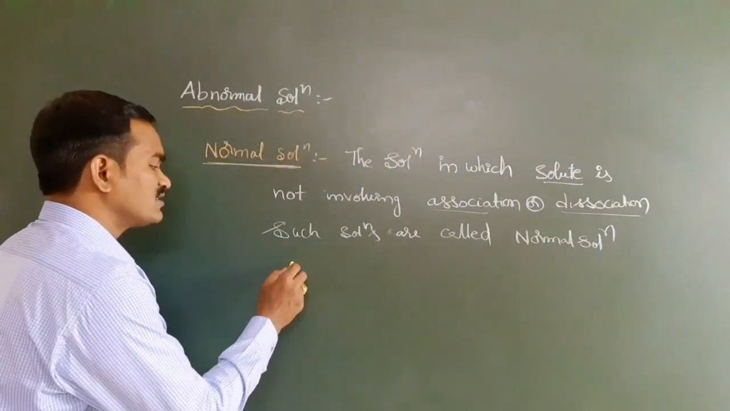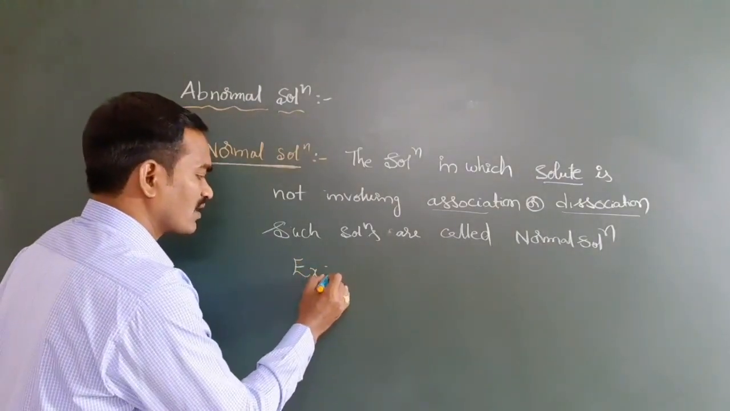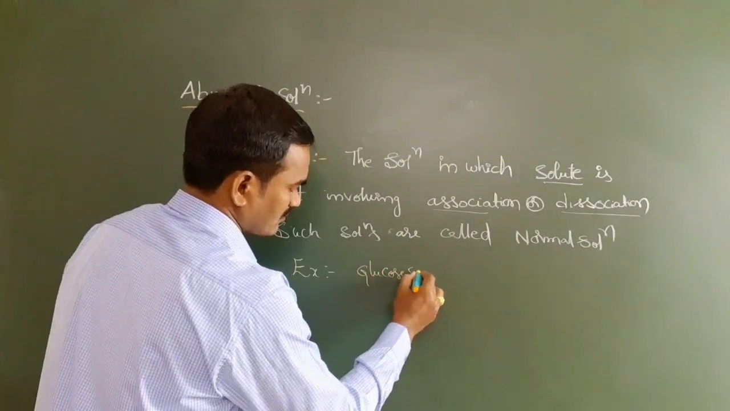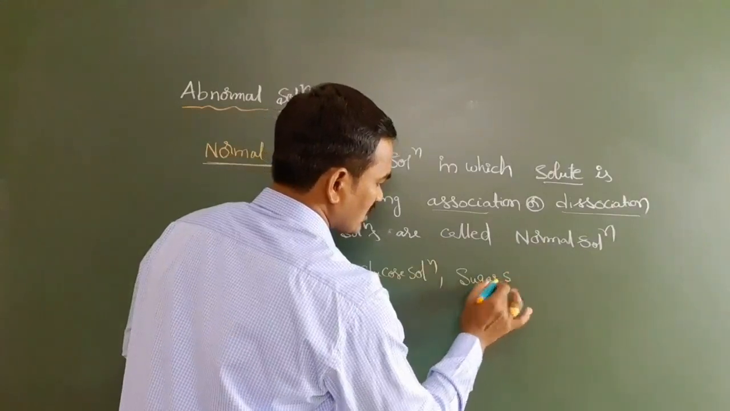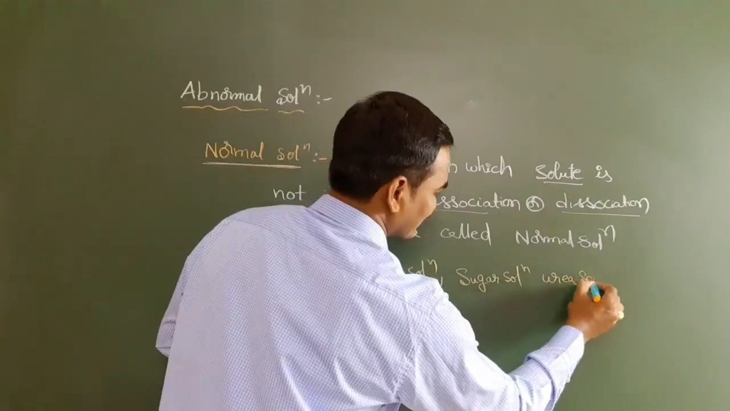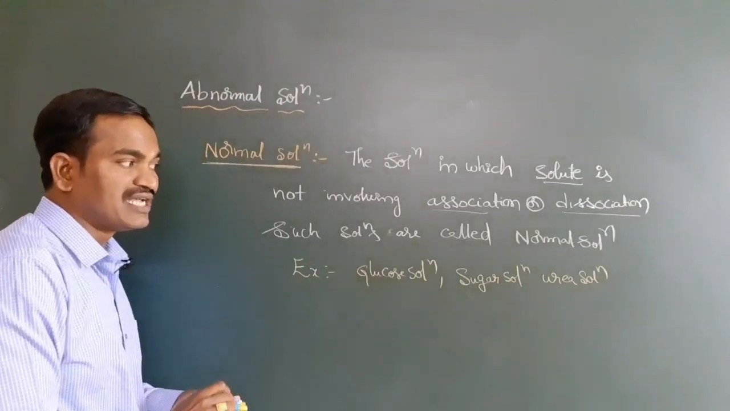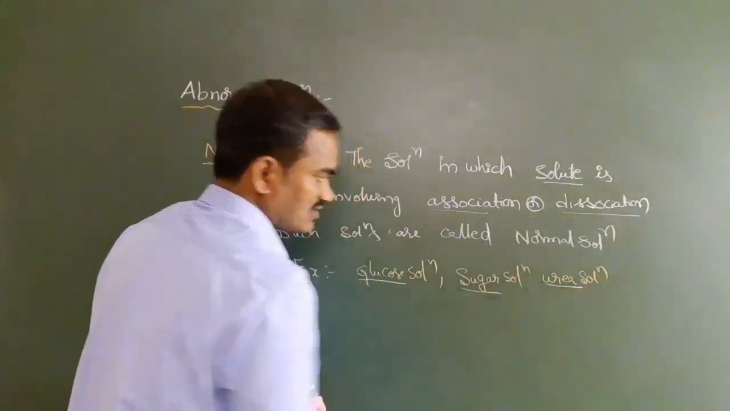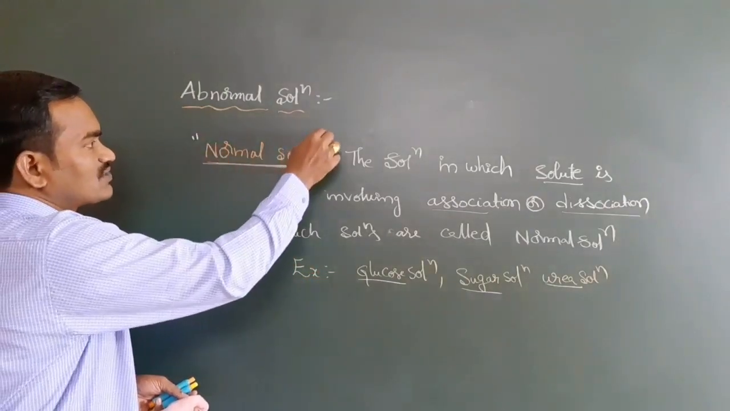Examples for normal solutions are generally non-electrolyte solutions, such as glucose or sugar solution, or urea solution. Have you got it? Sugar solution, glucose solution, urea solution. In these, solute is not involving in association or dissociation. So such type of solutions we can call normal solutions.